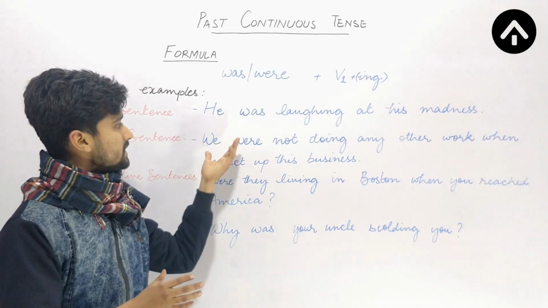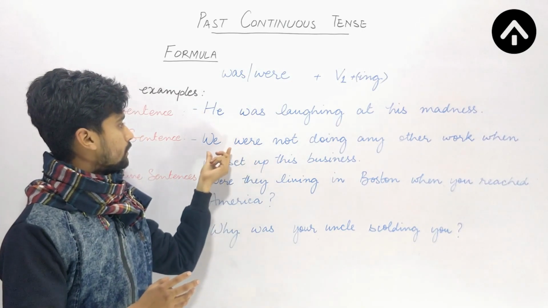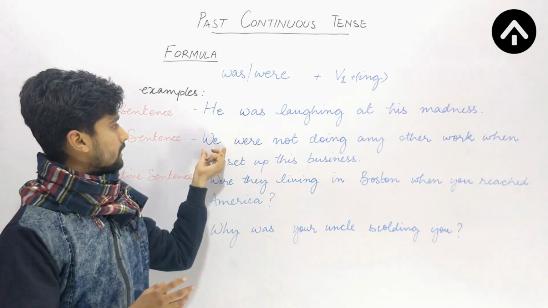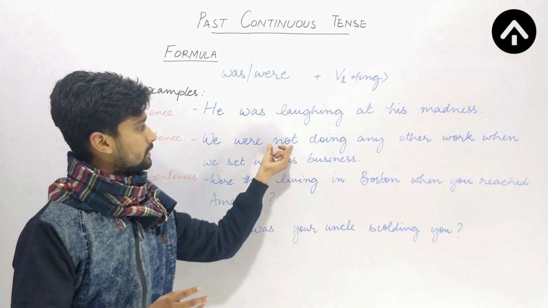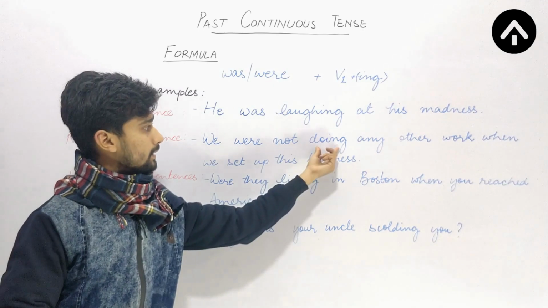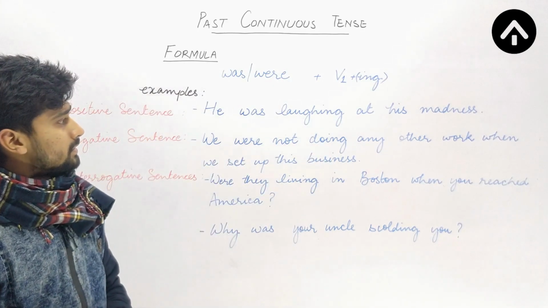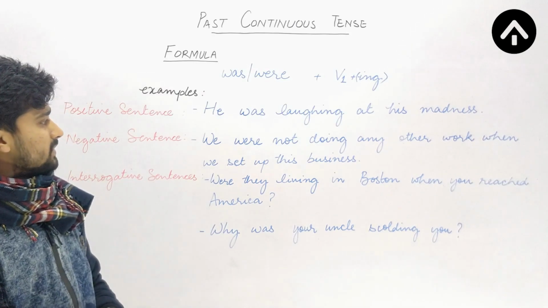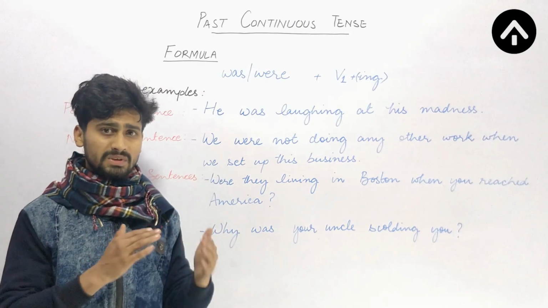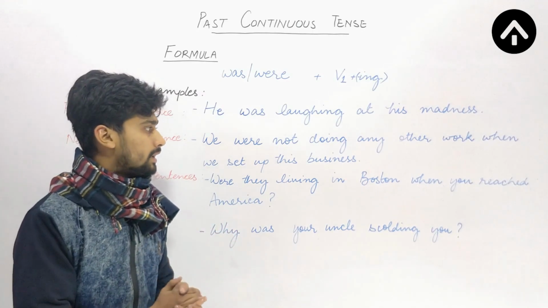So why am I using were? Because here the subject is plural. So we were not. This is a negative word. This makes this sentence negative. And again, I'm using the ing form of the verb do. We were not doing any other work when we set up this business. So we set up the business in some past time. This lets us know.